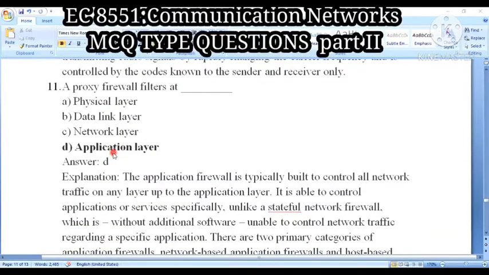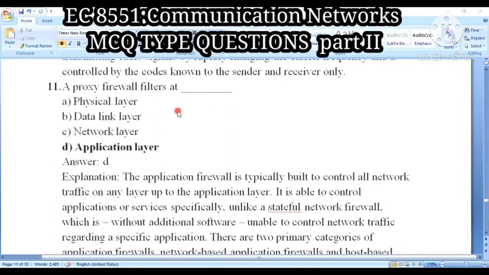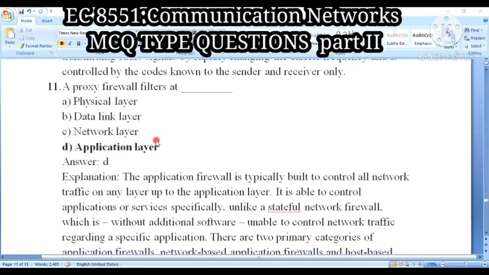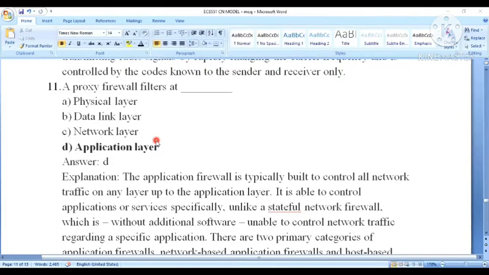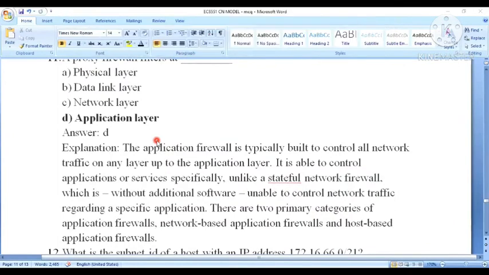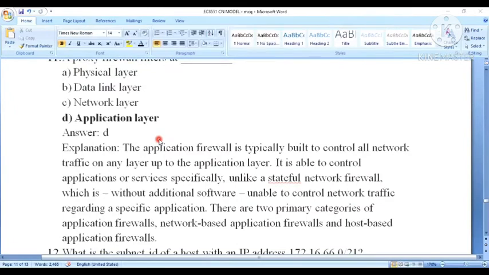Next question: a proxy firewall filters at option A, physical layer, option B, data link layer, option C, network layer, option D, application layer. So a proxy firewall filters at the topmost layer, that is the application layer, because an application firewall is typically built to control all the network traffic on any layer up to the application layer.